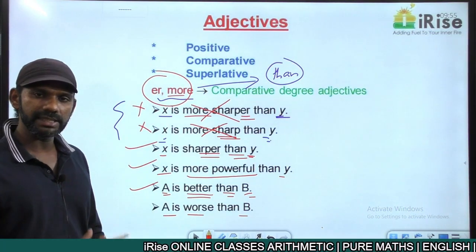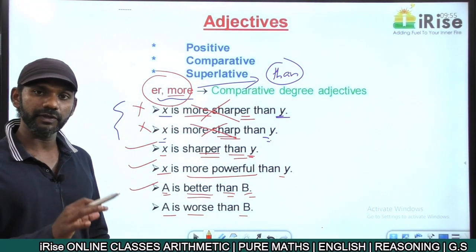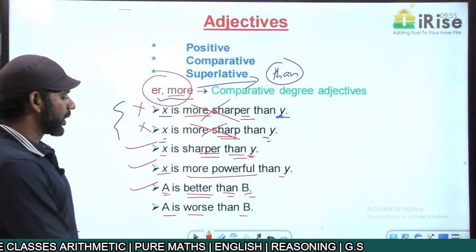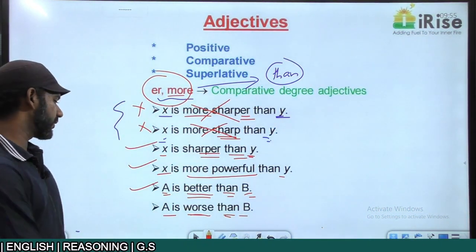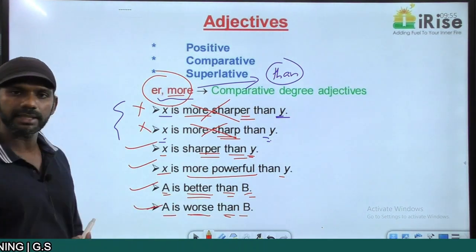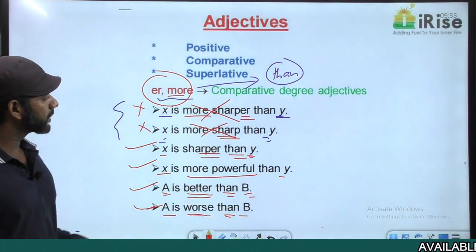We have two entities here, A and B. So anyway, we have to use a comparative degree adjective. Worse is a comparative degree adjective followed by than. That is also fine. This statement is grammatically correct. Now come to the first statement.